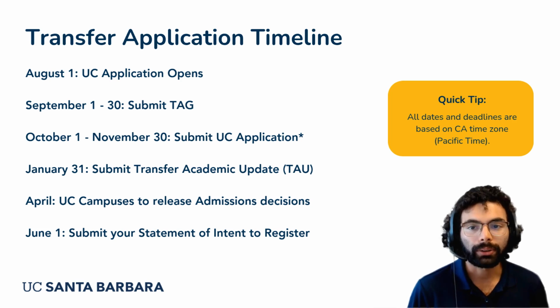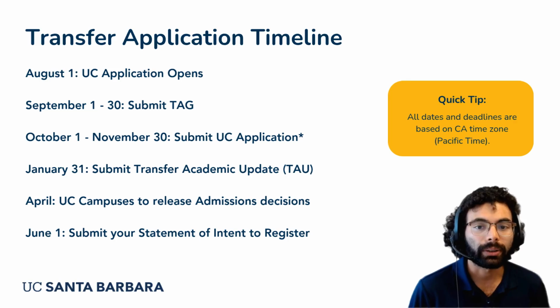In January, we'll ask our transfer applicants for a transfer academic update and if there were any changes to your coursework. The priority deadline for submitting a TAU is January 31st. Students can submit additional TAUs through early March. Mid to late April is when we normally release our admissions decisions, and by June 1st, we ask that you submit your statement of intent to register, letting us know if you will be attending our campus in the fall. Please note that all dates and deadlines are based on California time zones or Pacific time.